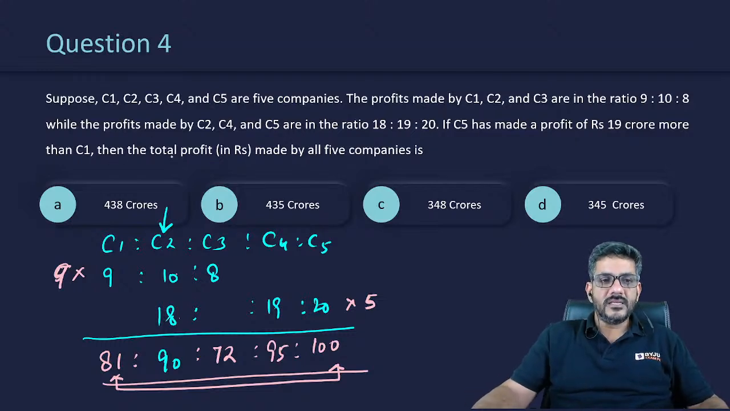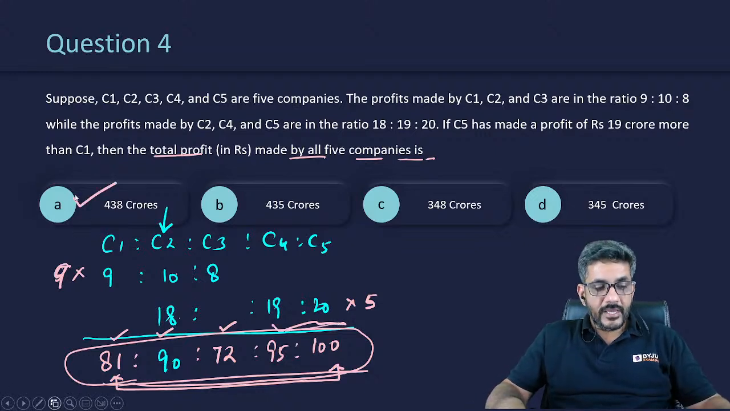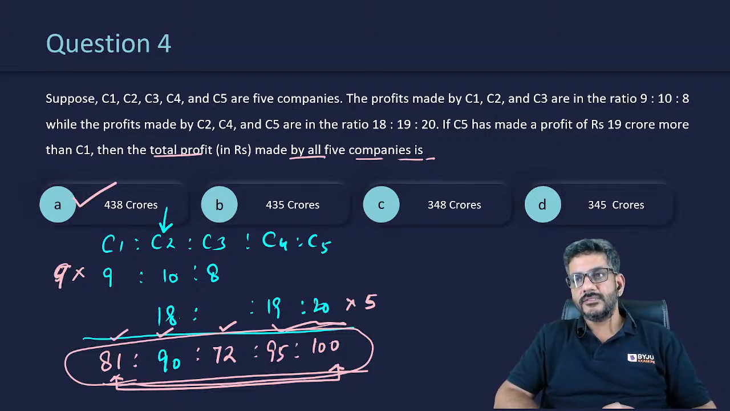And the question is the total profit made by all 5 companies. So what is the total of all of them? This is what the question is asking you. 81 plus 90, that is 171, plus 72, that is 243. 243 plus 195 gives me 438. So A option is the correct answer for us.